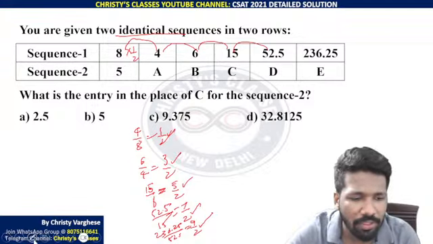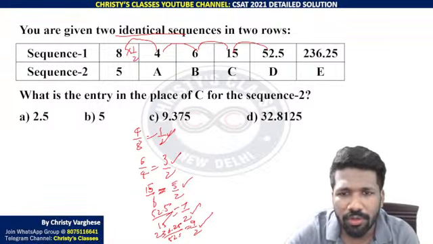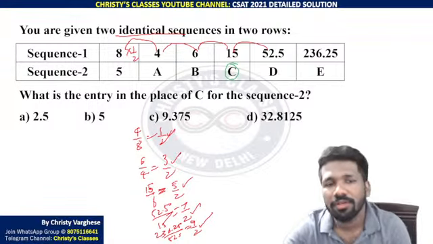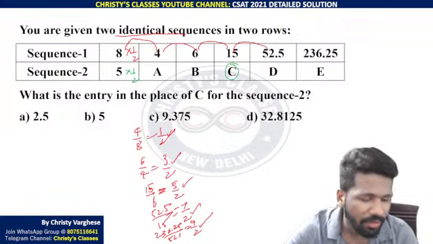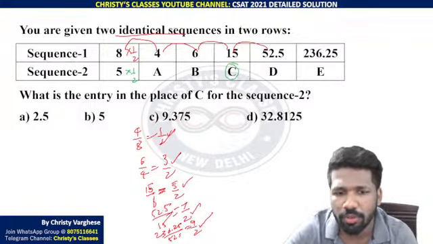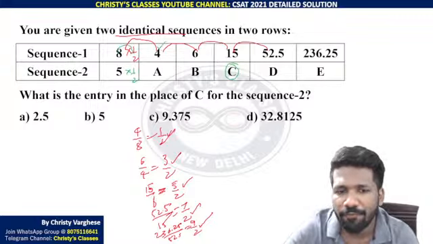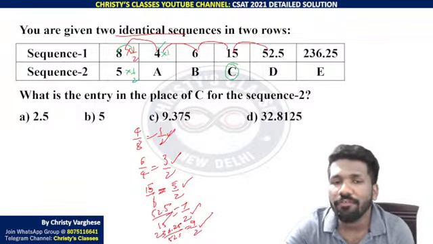Sequence 1, whatever is the rule, that is repeated in sequence 2. The question is only asking for the C value, na? So we understood that this into half is, okay, if you get deeper into the logic of the first sequence, 8 into half is 4. That 4, 8 into half, into half, into half we can say.